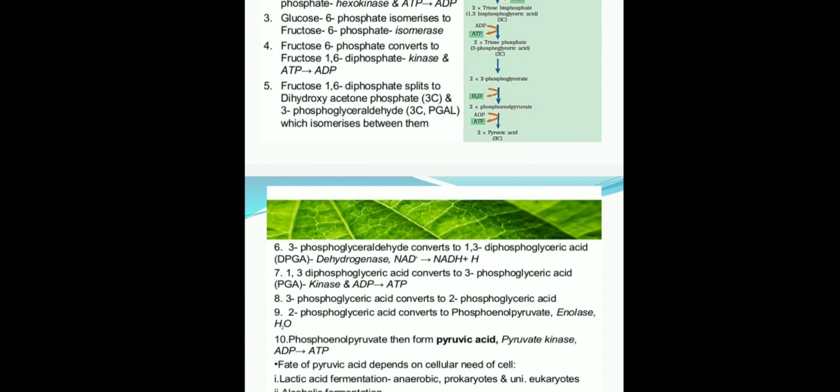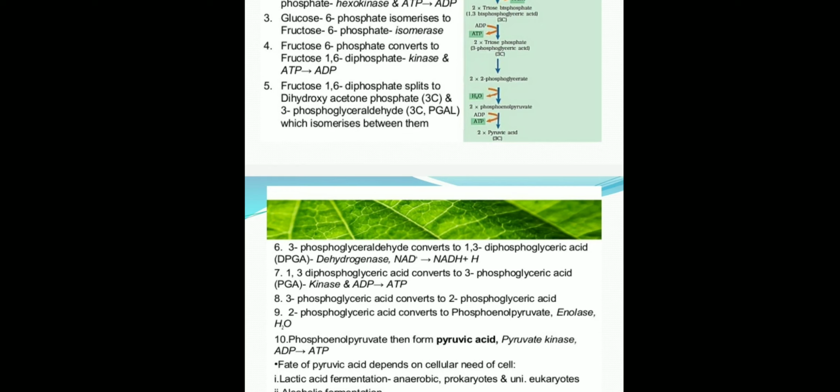So once the phosphoenol pyruvate is formed, then it converts into pyruvic acid in presence of pyruvate kinase enzyme. So in this process also, when the phosphoenol pyruvate converts into the pyruvic acid, here also one molecule of ATP is formed.